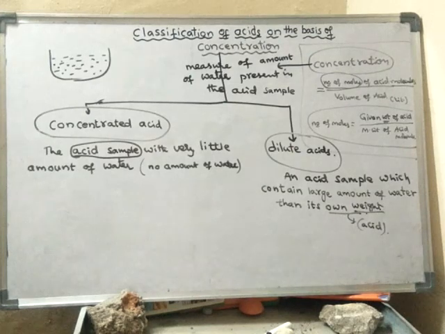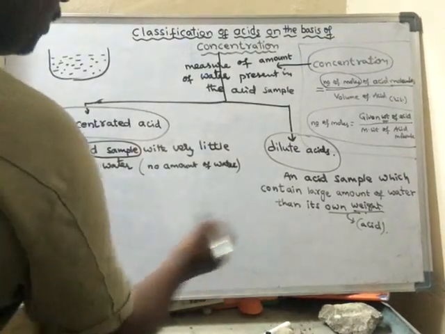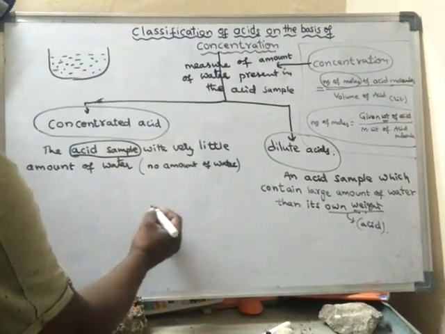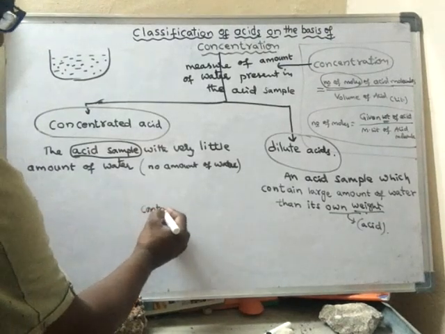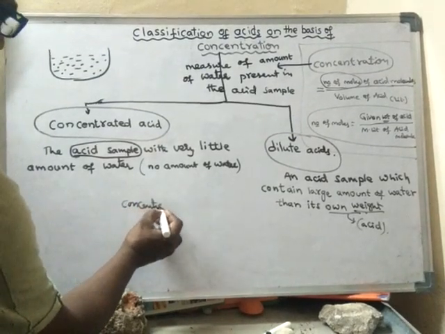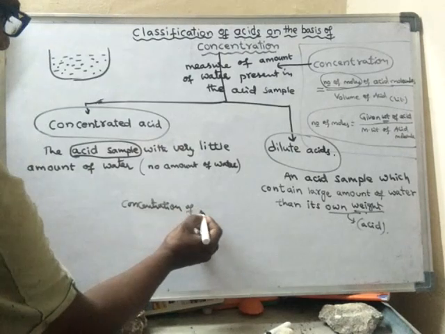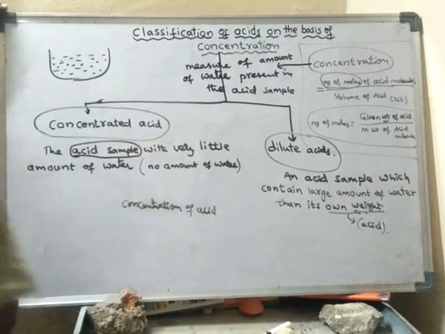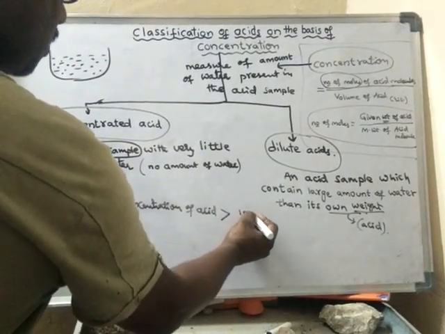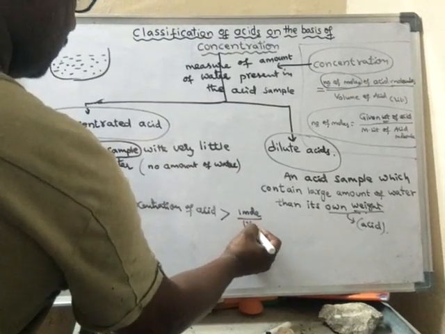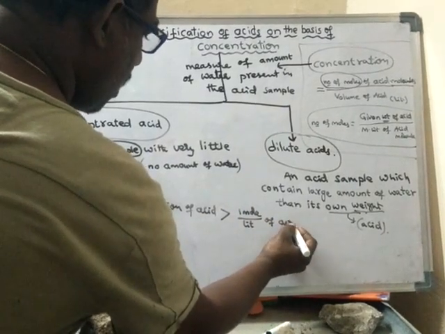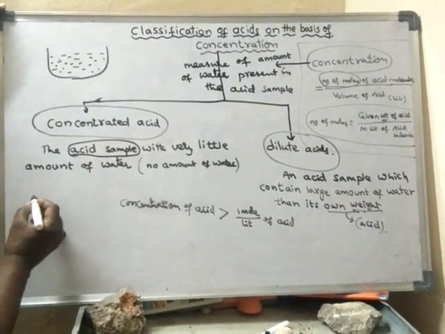Example, generally if the concentration of acid is greater than 1 mole per liter of acid, then it is said to be a strong acid.